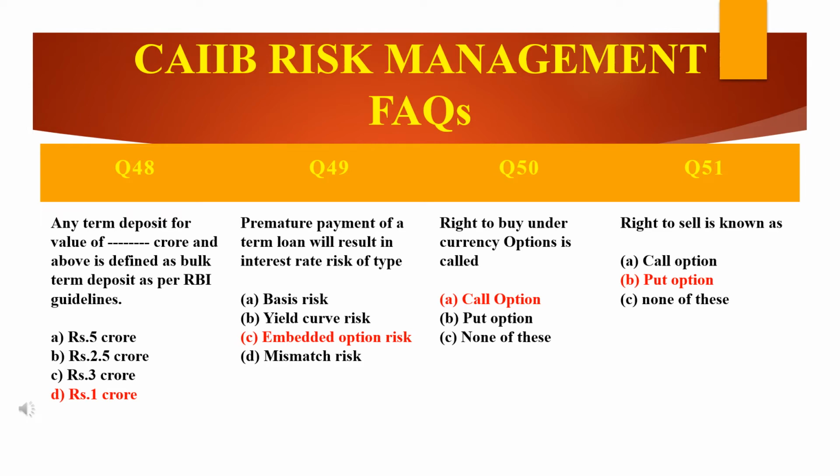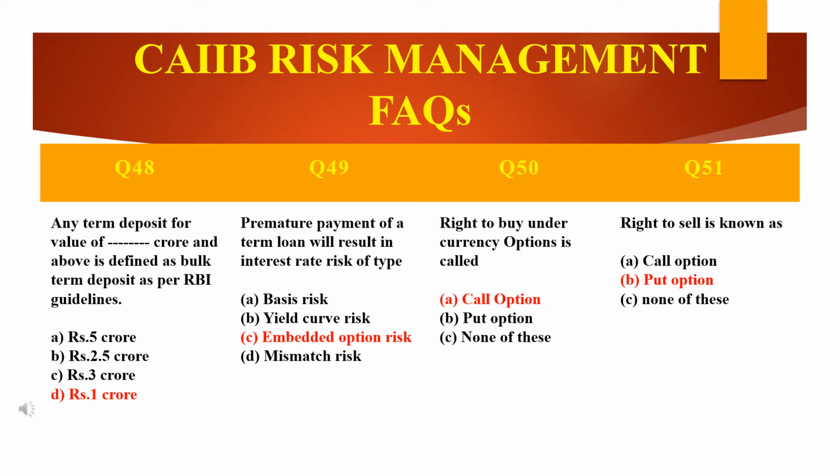It's an embedded option risk. Why? Because the word embedded option brings uncertainty into the calculations. Which calculation? Funds calculation. Which funds calculation? Inflow or outflow of funds. Either one could be different depending upon whether the specific embedded option is exercised or not.